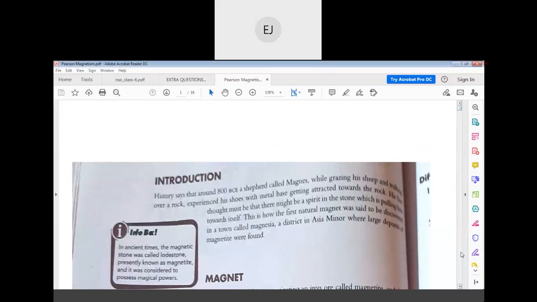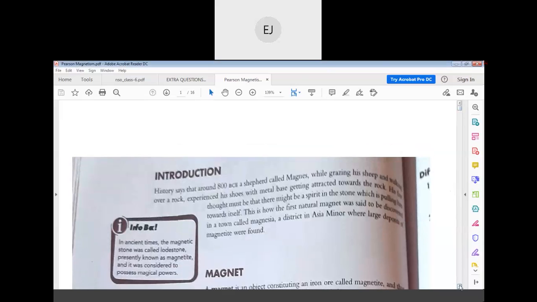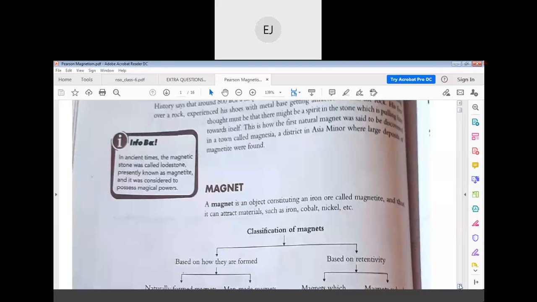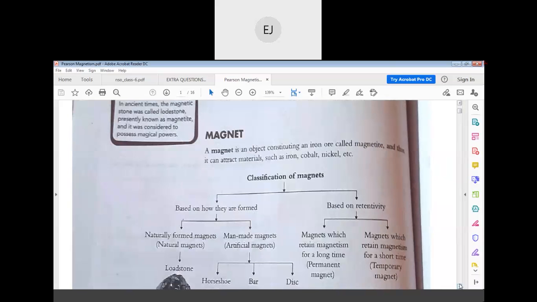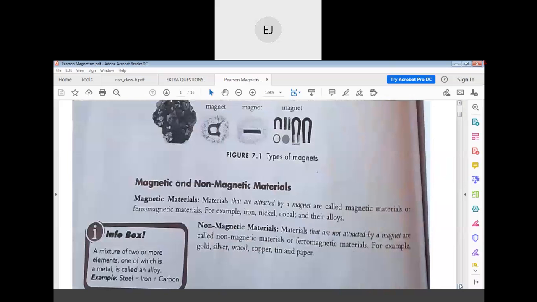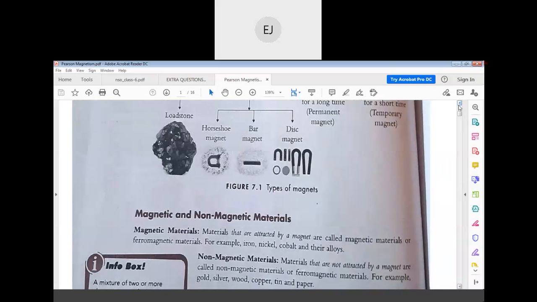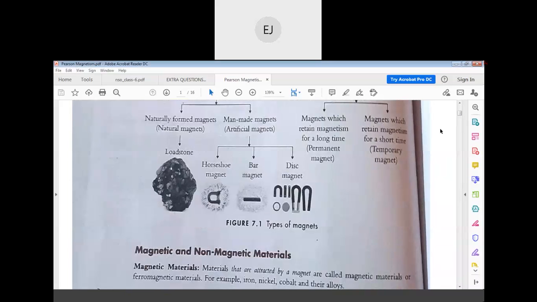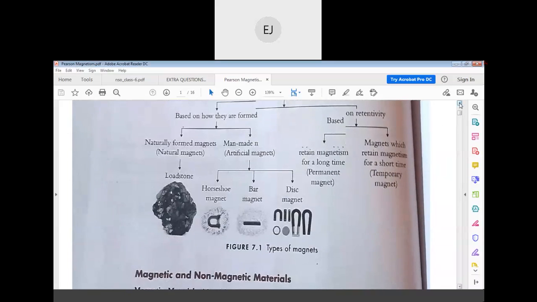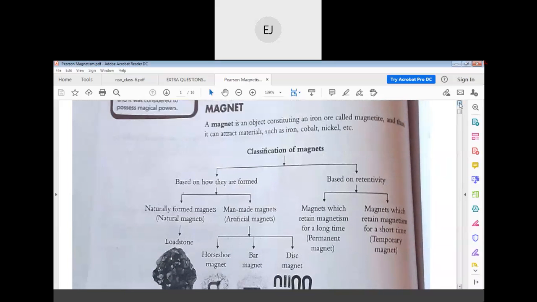So here let us try to learn magnetism. In this classification, a very neat classification is given.